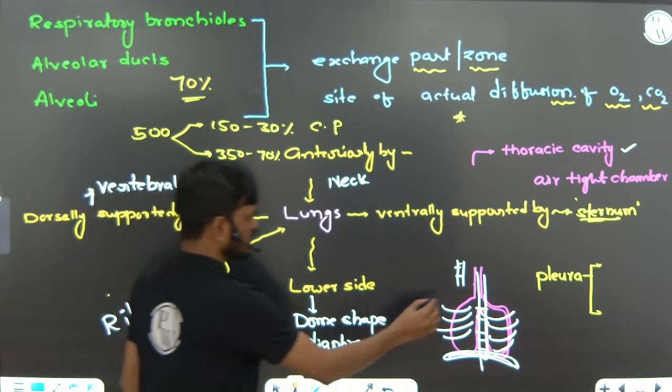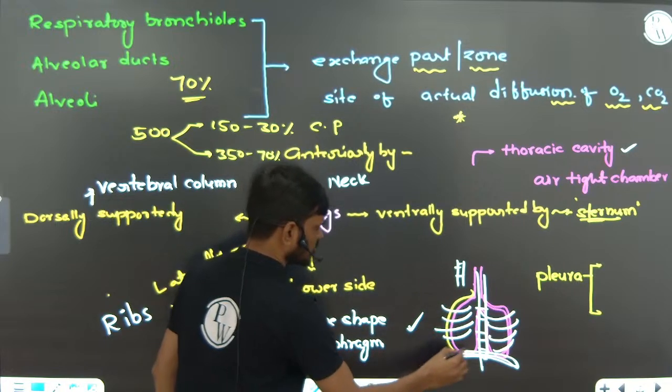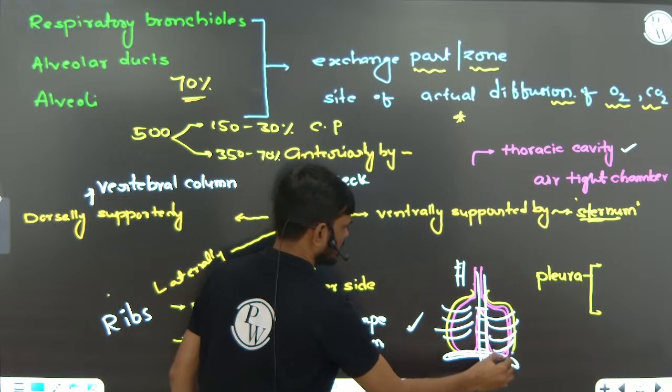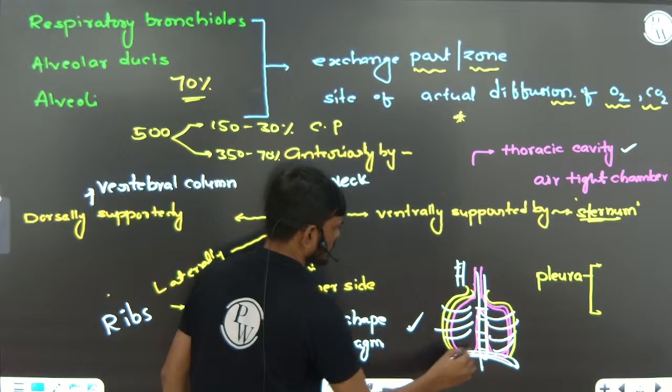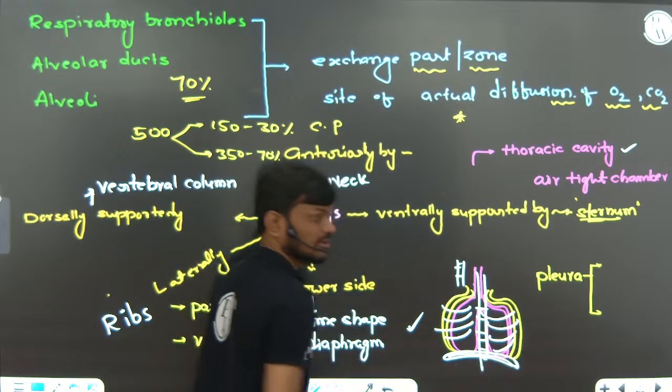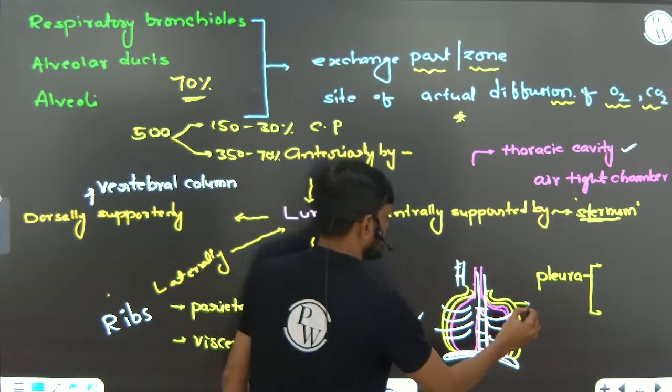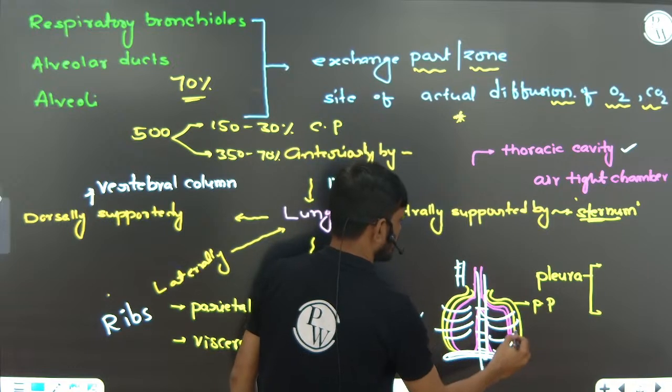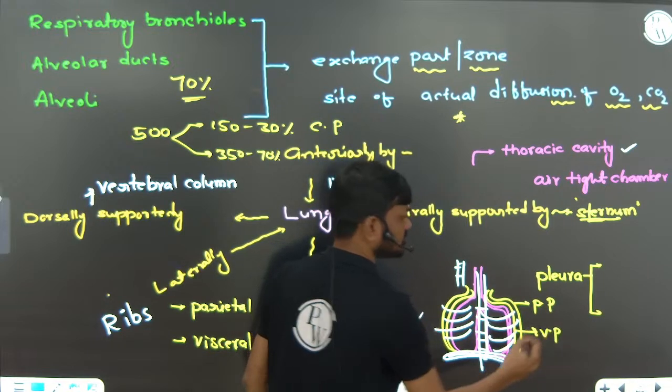So these are the lungs, supported by a double-layered membrane we call pleura. The outer is the parietal pleura and the inner is the visceral pleura.